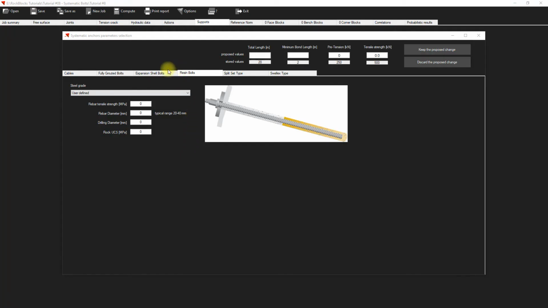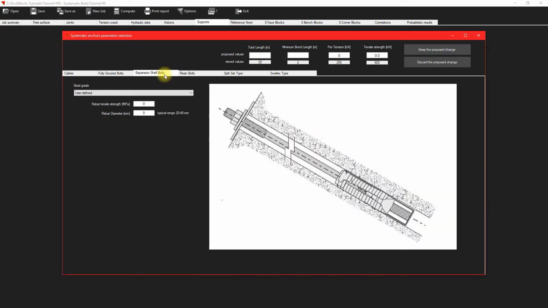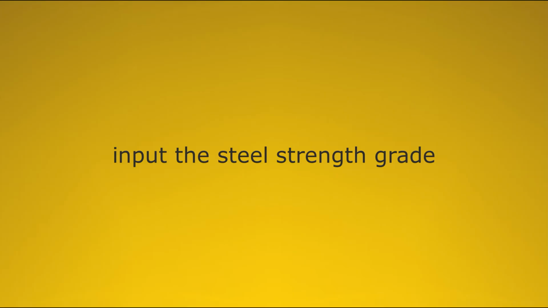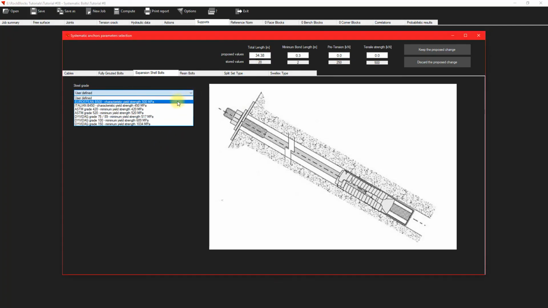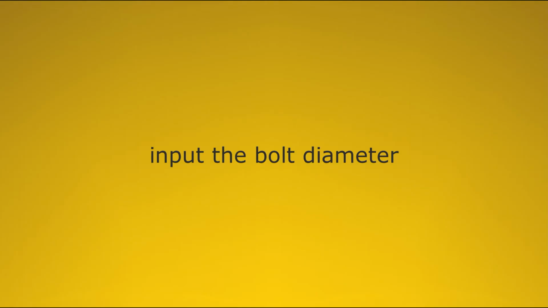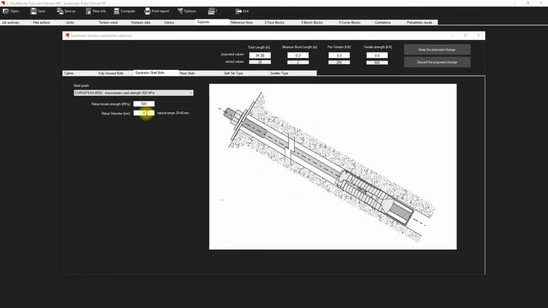Choose the expansion shell bolts type. Input the steel strength grade. Input the bolt diameter.